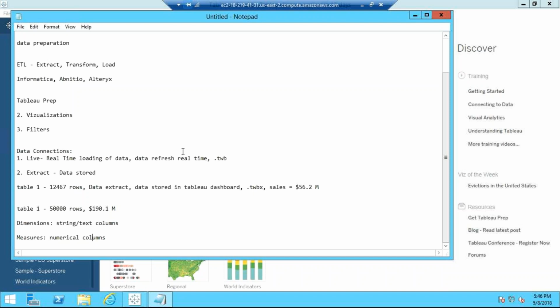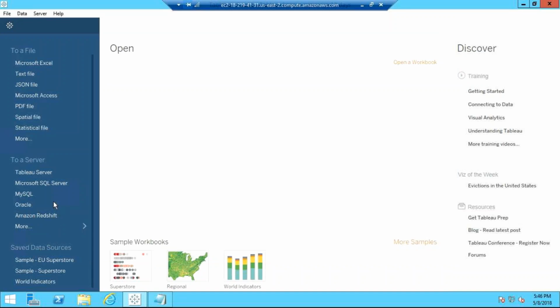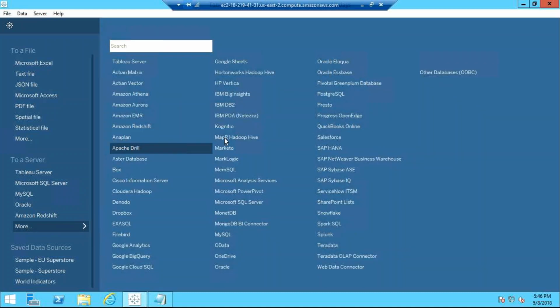Okay. The next thing we have is, here you see SQL, Oracle, Amazon Redshift, and you have more here. When you download Tableau Desktop on your machine, people will ask you what data connections, data sources there are which you can connect to. So there are 50 plus data sources. I have not counted exactly, but there are 50 plus data sources which can be connected to Tableau.